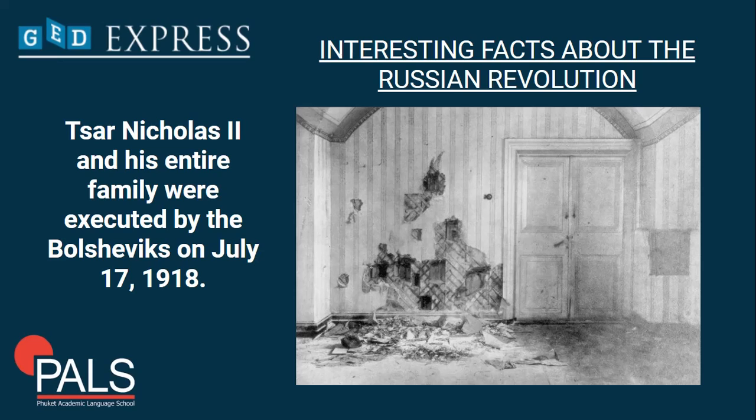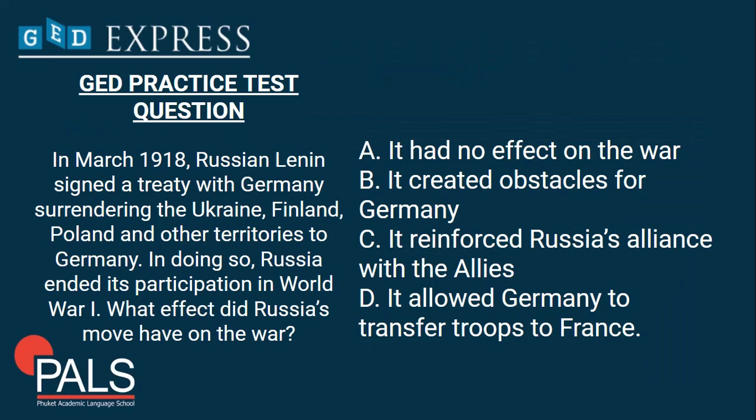So now let's go to a GED practice test question. All right, let me read it for you. In March 1918, Lenin signed a treaty with Germany, surrendering Ukraine, Finland, Poland, and other territories to Germany. In doing so, Russia ended its participation in World War I. What effect did Russia's move have on the war? Try to answer this with pure logic and a little bit of background on history. So let's take a look at the choices.